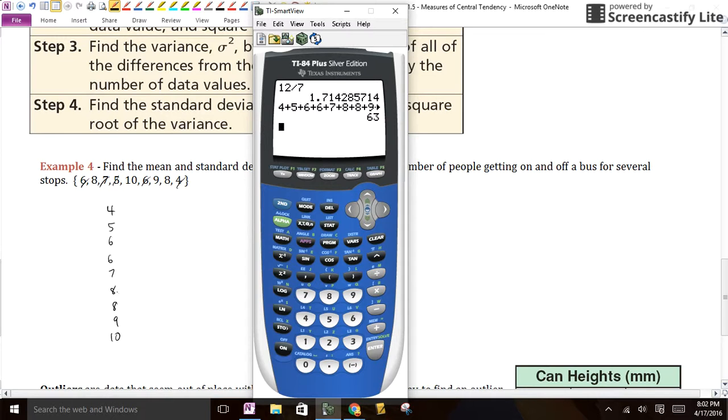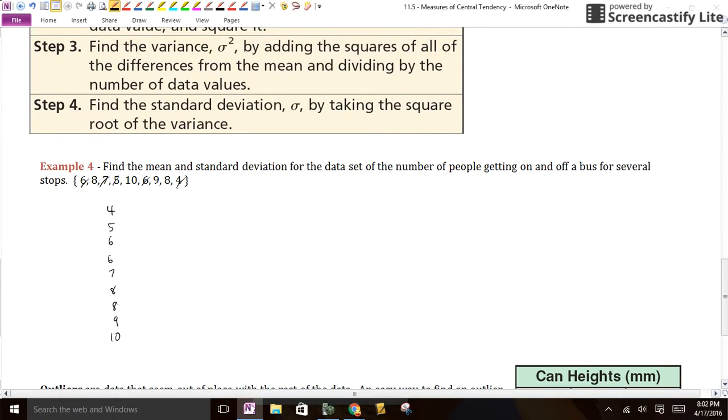1, 2, 3, 4, 5. Yes, 9 divided by 9. I guess I already did it in my head, it is 7, or at least I tried. X bar is 7. Wait, I shouldn't put that there. It's going to be annoying. X bar is 7, the mean.